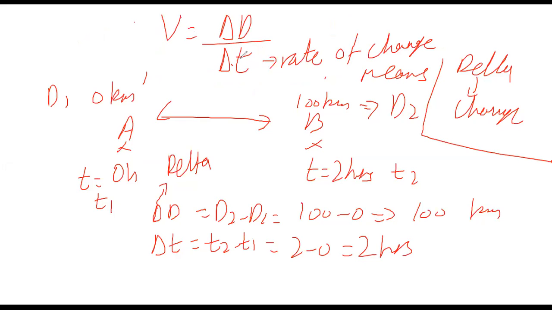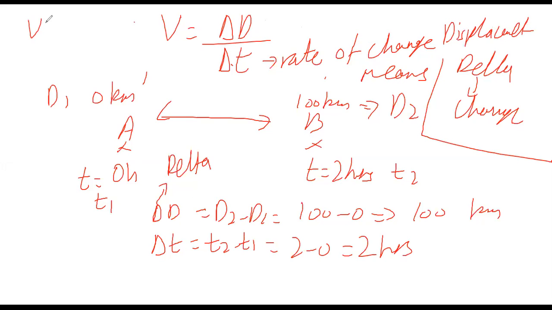Whenever the time is in the denominator, we say rate of change of the quantity which is in the numerator. And the quantity which changes in the numerator is displacement. So we write rate of change of displacement.